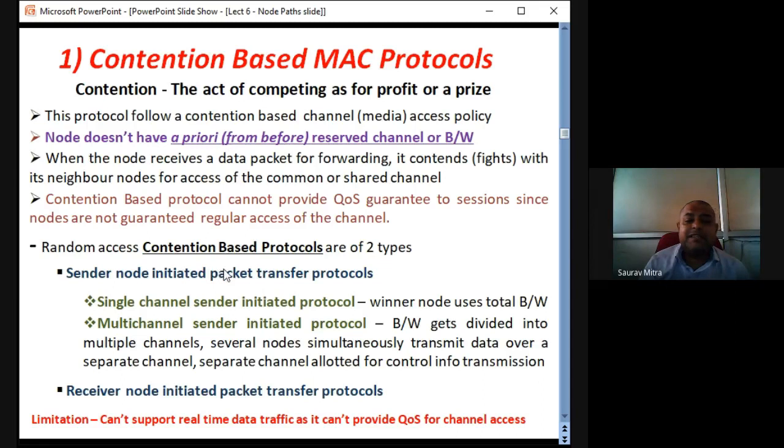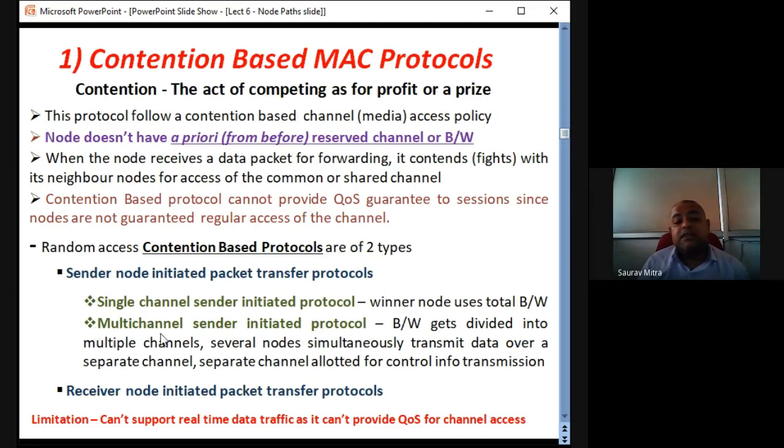So in multi-channel sender initiated protocol, the transmission of data from transmitter to the receiver happens very fast, because the same set of data packets are transmitted over multiple channels. So it's a multi-path, multi-hop kind of transmission, and all the data packets are sent from sender to the receiver within a shorter time. So this is sender node initiated packet transfer.